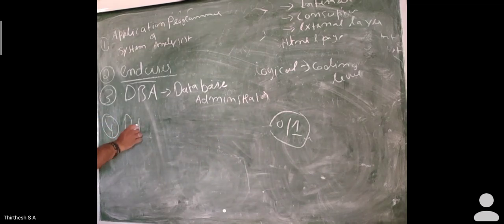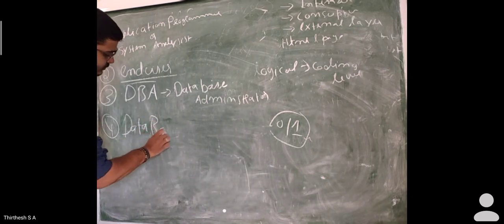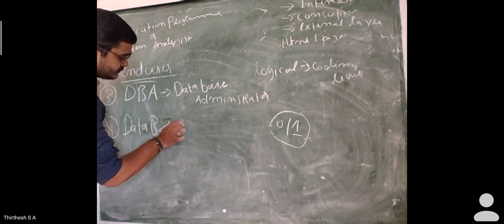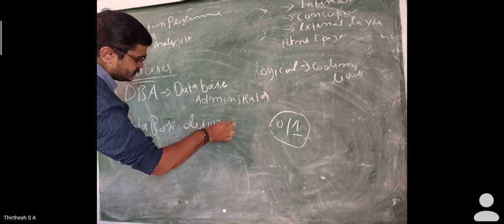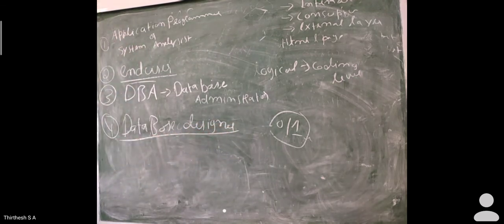The last one, the final one, who is going to access the database, is the database designer. So who is a database designer now? A database designer is responsible for identifying the data to be stored in the database, and for choosing an appropriate structure to represent and store the data.